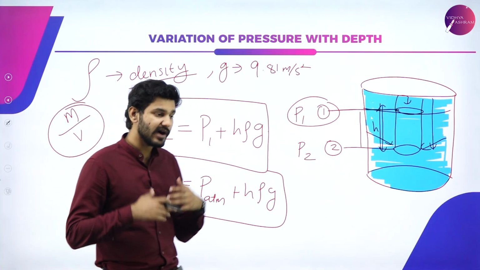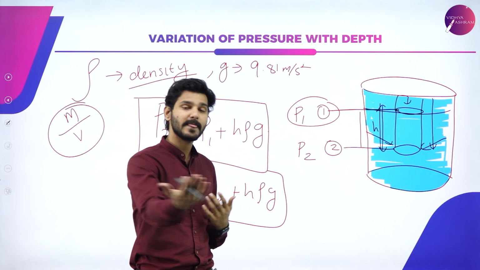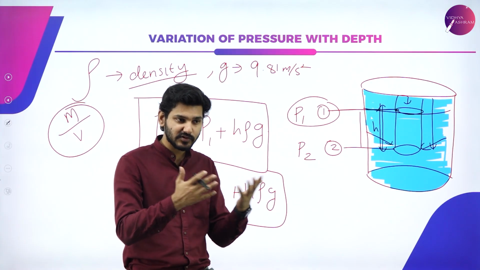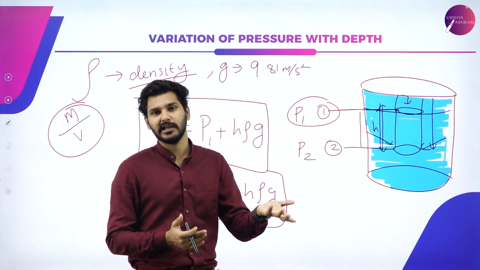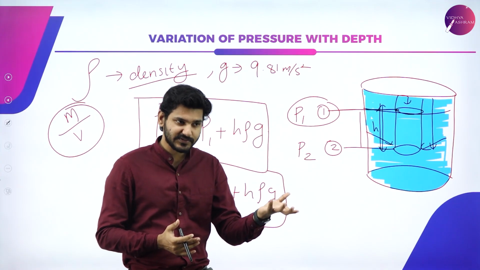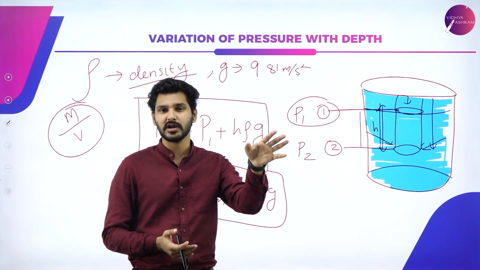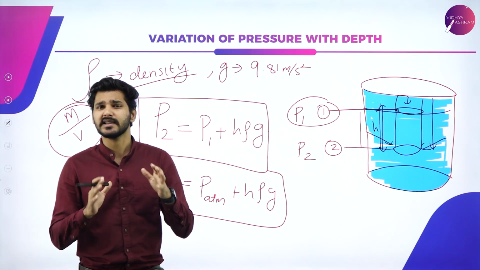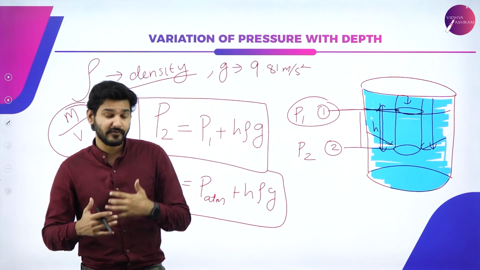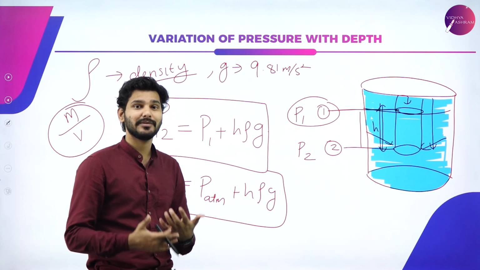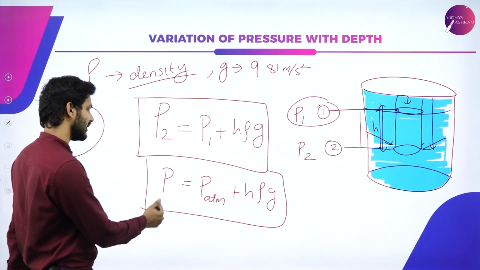Generally, our surroundings, that is, we are also immersed in a fluid, right? We are immersed in the gases around us. The atmospheric pressure we always measure as almost 1 atm, so we just call the atmospheric pressure 1 atm. It is actually 1.00 something, but again we call it 1 atmospheric pressure. If any other fluid is present, or we want to measure a pressure difference compared to atmospheric pressure, we use this equation.